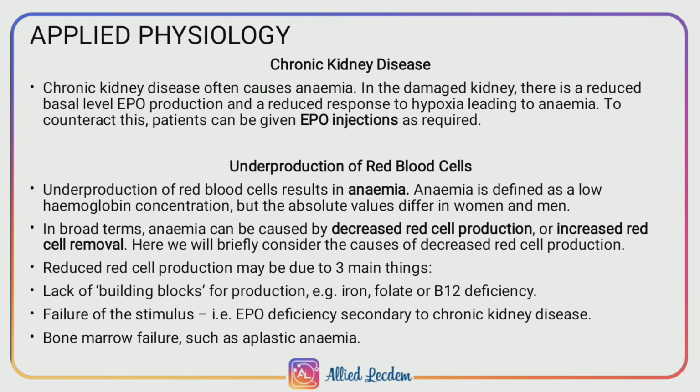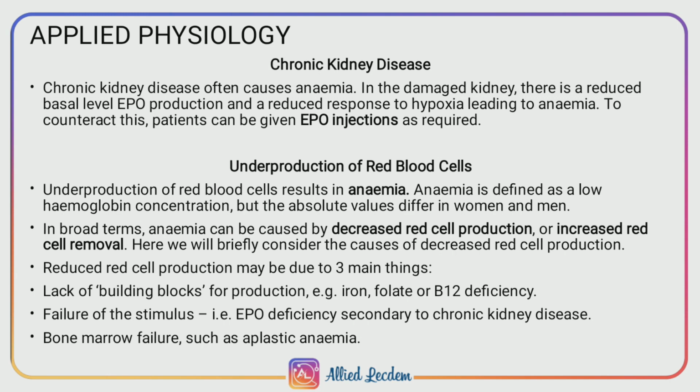Reduced red cell production may be due to lack of building blocks for production. That is the important needs a body requires for production of RBCs, like iron, B12 or folate. When there is a deficiency of these, it may result in decreased red cell production. Next, failure of the stimulus. Stimulus means erythropoietin, and its deficiency may lead to chronic kidney disease. Next is bone marrow failure, such as aplastic anemia.